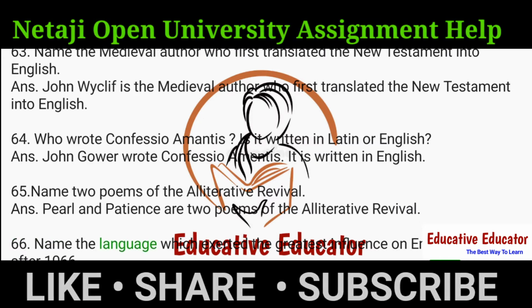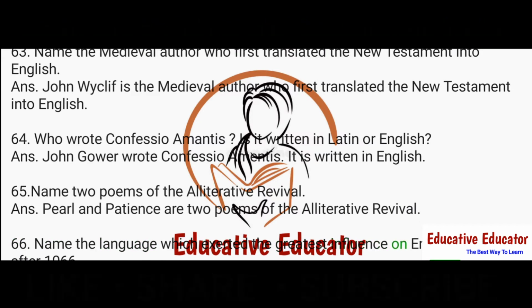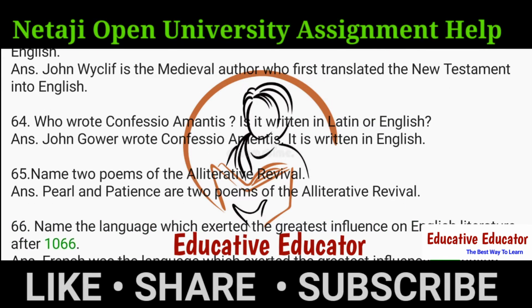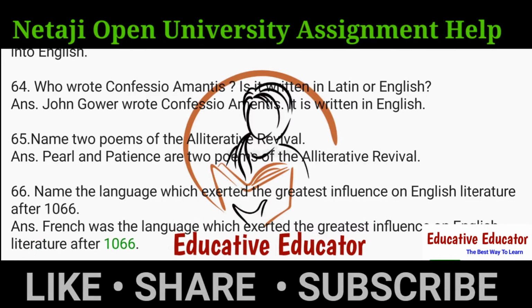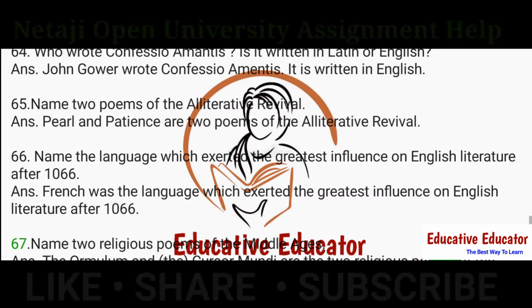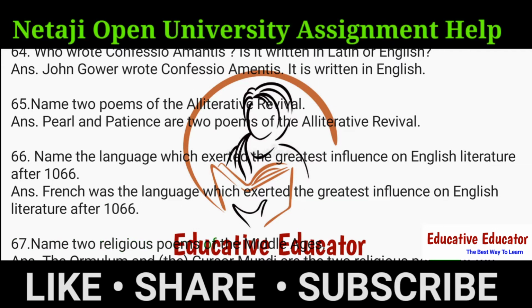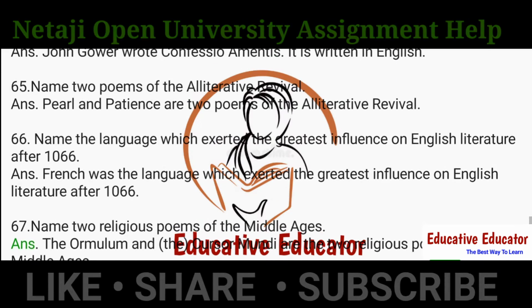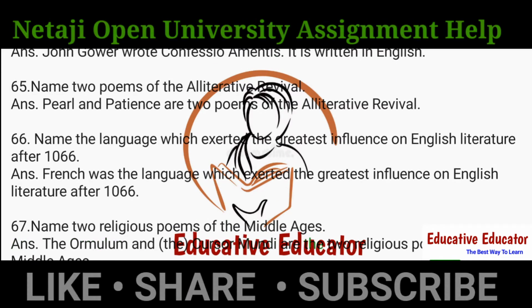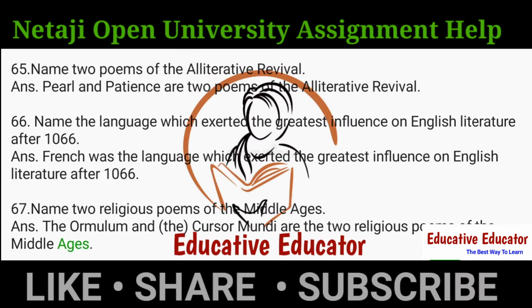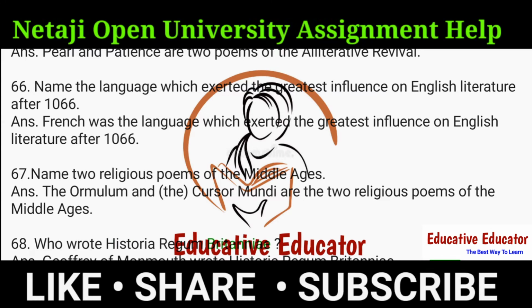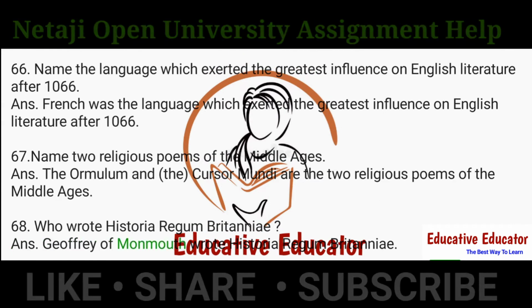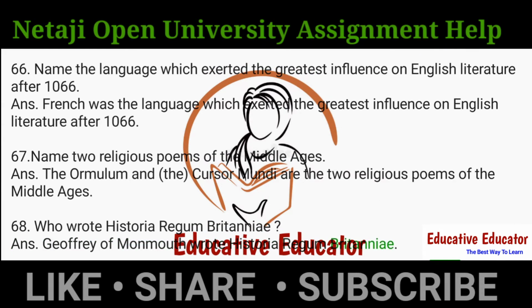66. Name the language which exerted the greatest influence on English literature after 1066. Ans. French was the language which exerted the greatest influence on English literature after 1066. 67. Name two religious poems of the Middle Ages. Ans. The Ormulum and the Cursor Mundi are the two religious poems of the Middle Ages. 68. Who wrote Historia Regum Britanniae? Ans. Geoffrey of Monmouth wrote Historia Regum Britanniae.